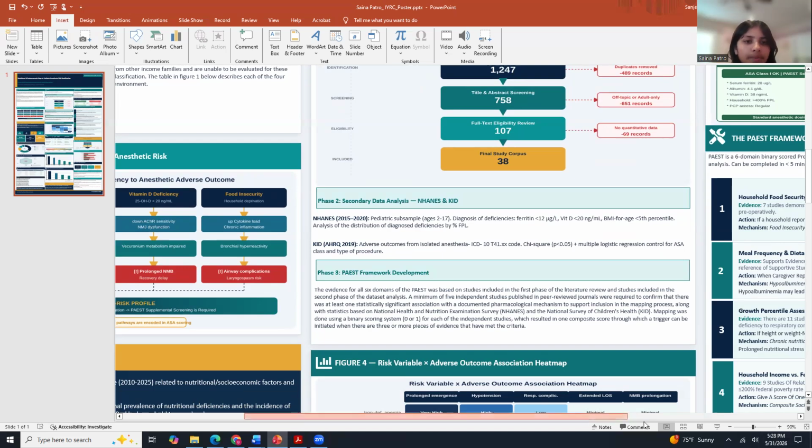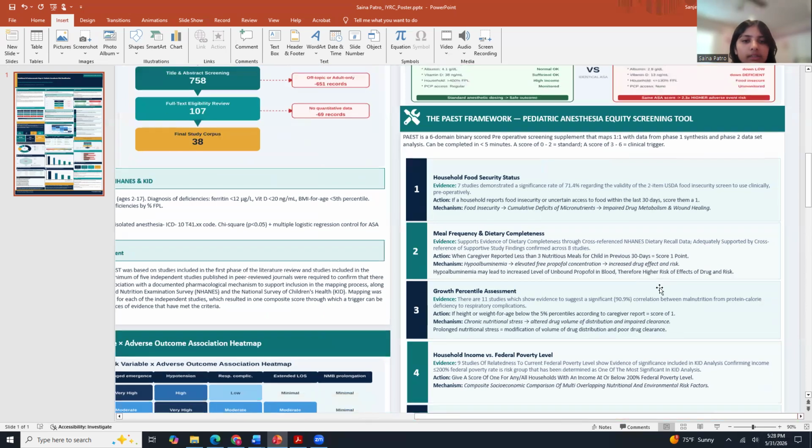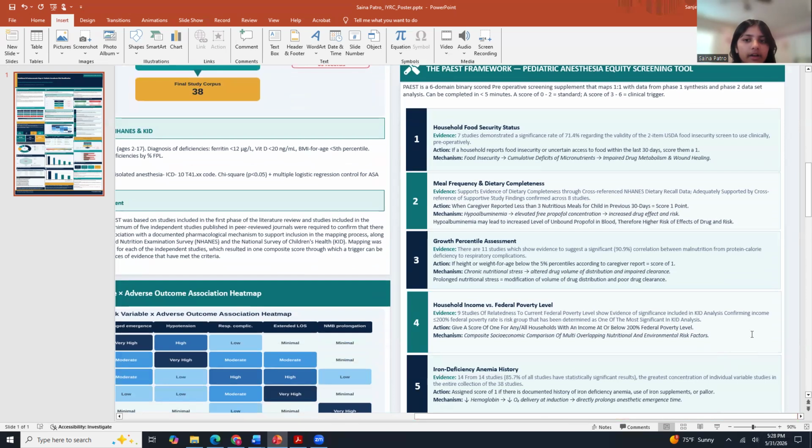The tool. What PAEST does. PAEST, the Pediatric Anesthesia Equity Screening Tool, is a 6-domain, binary-scored preoperative screening supplement designed to be completed in under 5 minutes by a caregiver or clinical staff member, as a direct adjunct to the standard ASA evaluation.